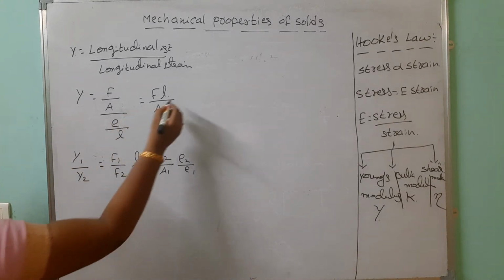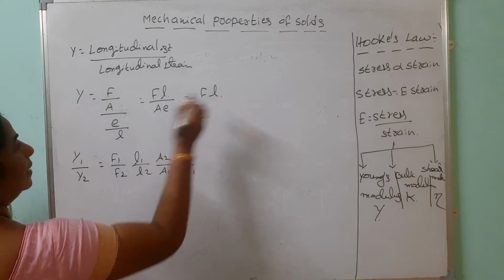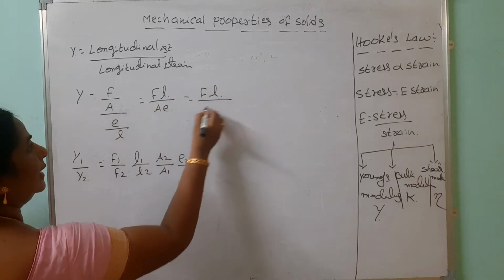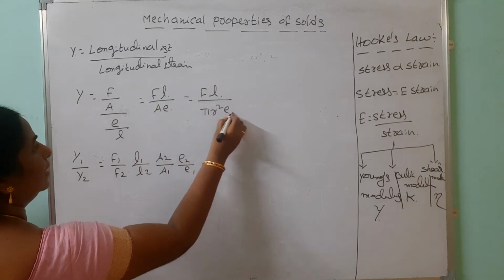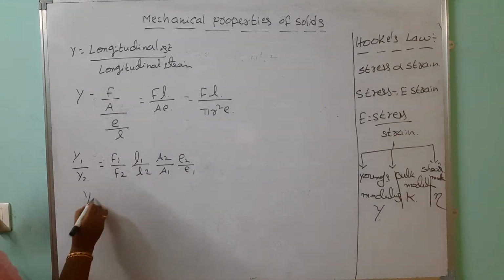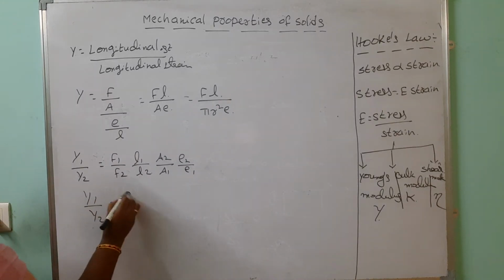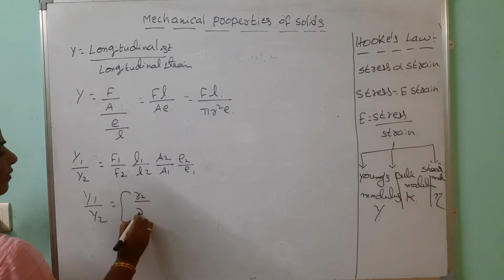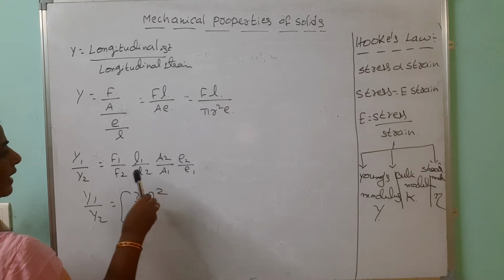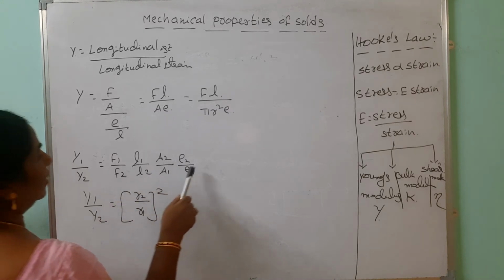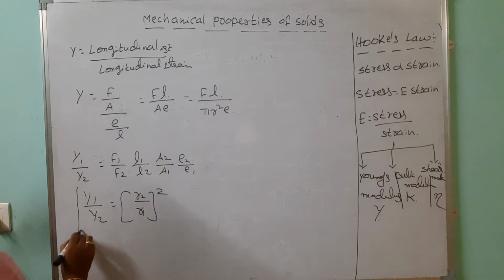You can also express this as F L by, instead of area, pi r squared into elongation. So Y1 by Y2 equals r2 by r1 whole squared, when length, applied force and elongation are constant.